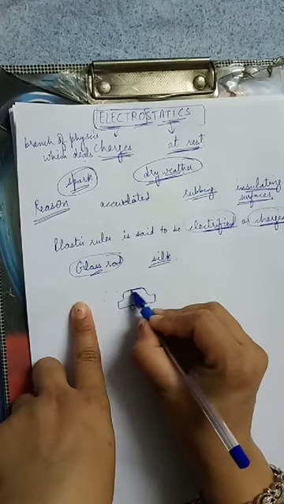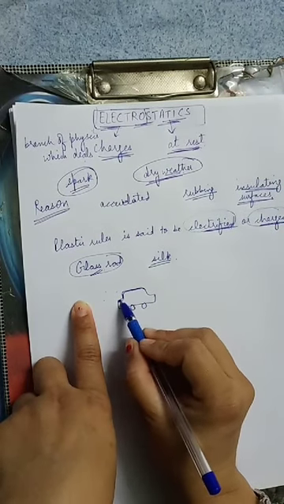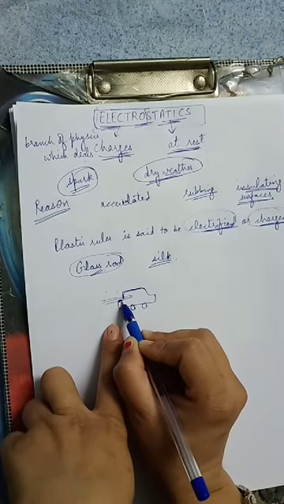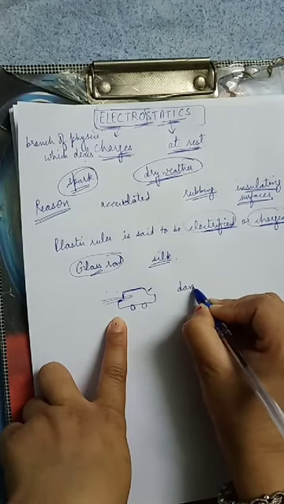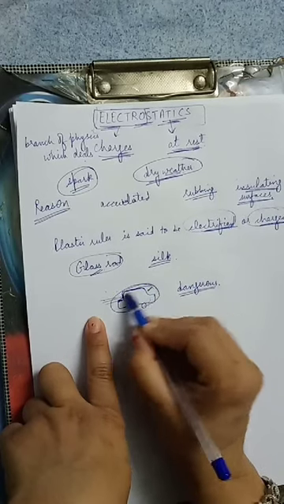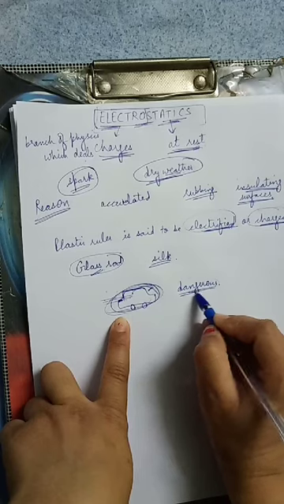This charge, being large, can produce even a spark, and that spark will be dangerous in the case of a petrol tanker.